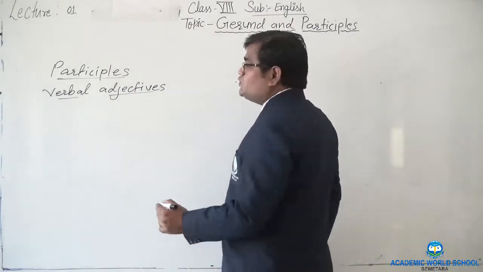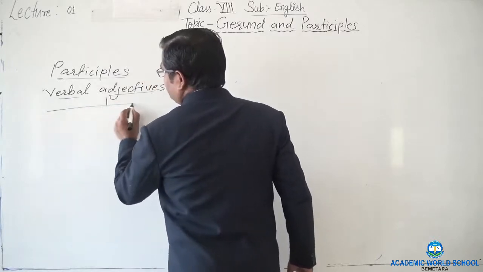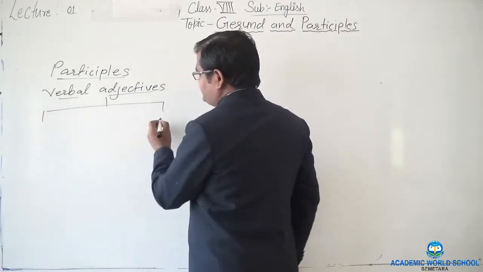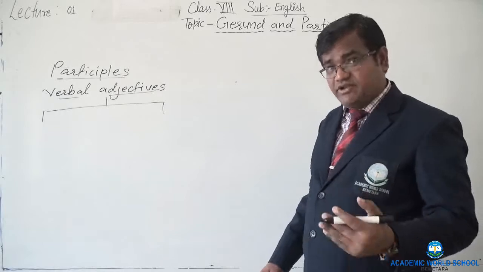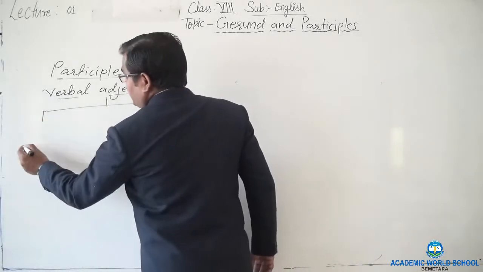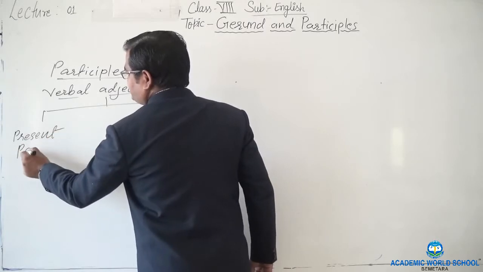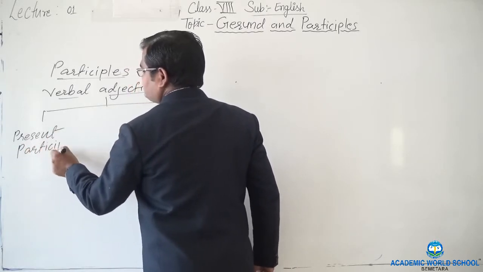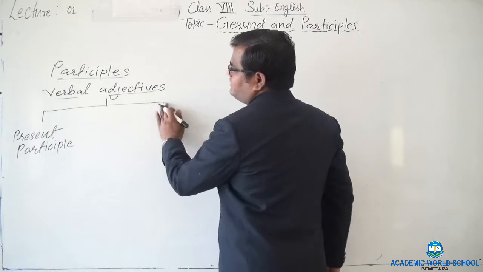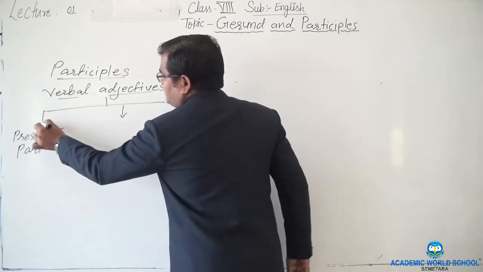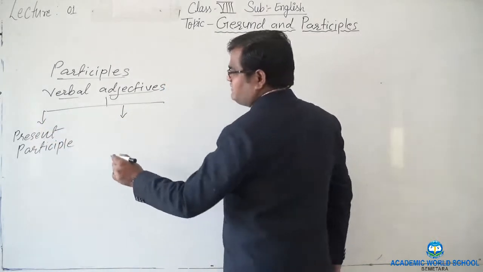Now we have two types of participles generally. Mainly there is a third type also which I will introduce to you. Okay. Now first of all, present participle. Then second one is, okay, let me write. I will tell you all three at one go.